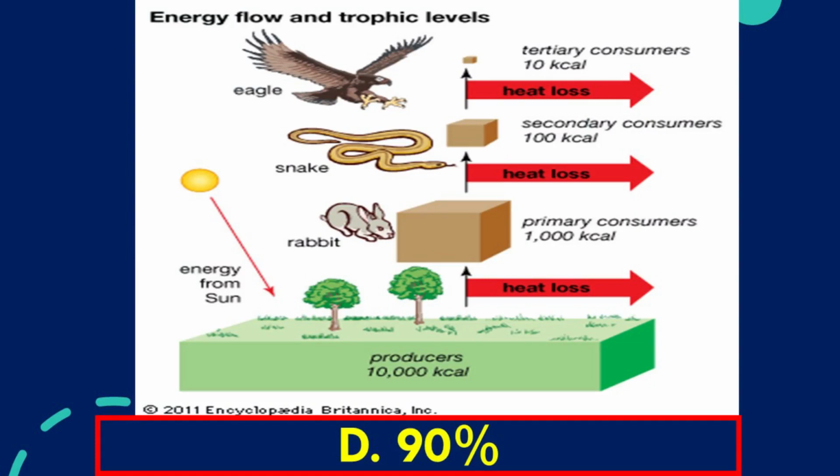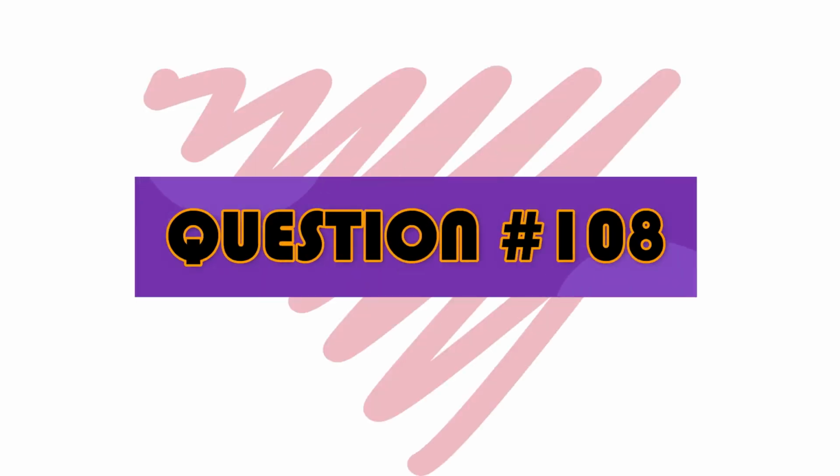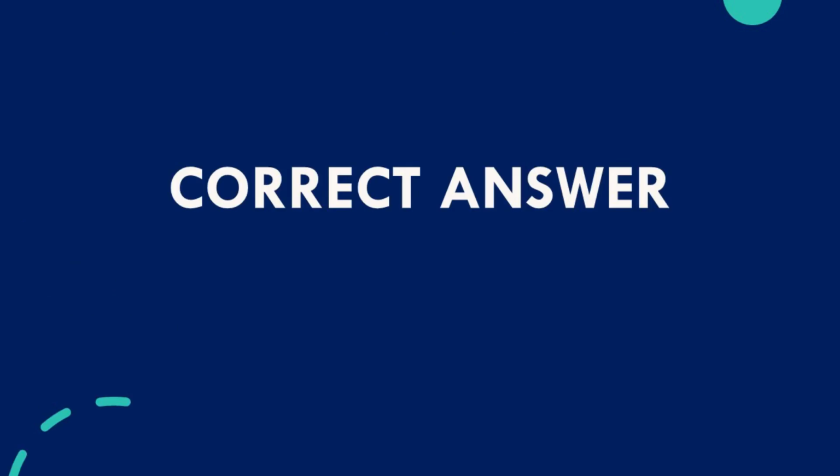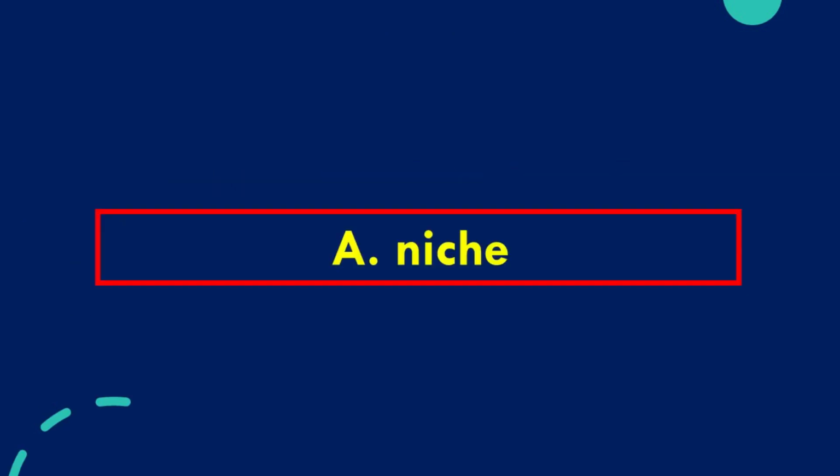The rest, or 90%, is lost largely through metabolic processes as heat. Question number 108. This refers not only to the place where organisms live, but also their role in the ecosystem. What is this? A. Niche, B. Habitat, C. Seer, D. Succession. The correct answer is A.